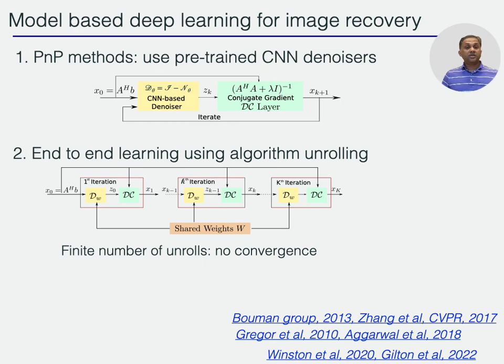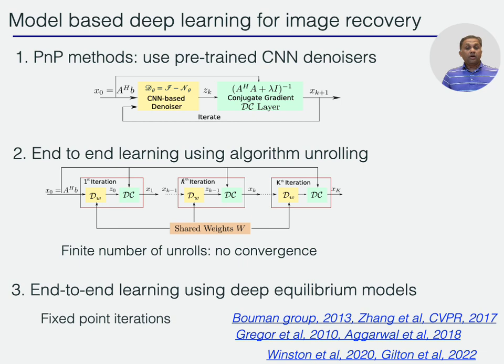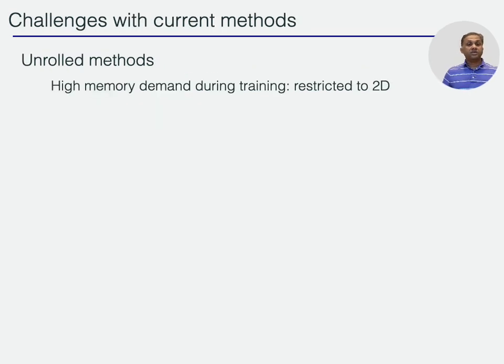This is done using algorithm unrolling, and here we are just unrolling it to a finite number of iterations that is supported by the GPU. Deep equilibrium models were introduced to minimize the memory demand of the algorithm unrolling based methods. These methods just use a physical layer and then do forward propagation and backward propagation by using fixed point iterations.